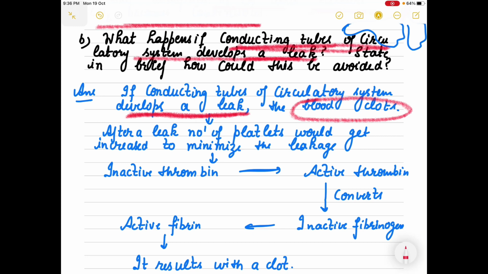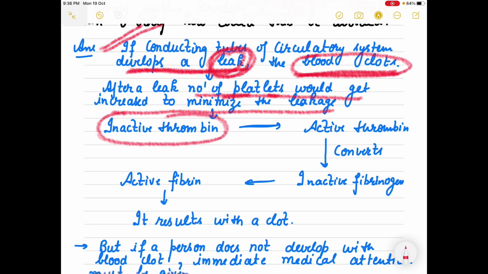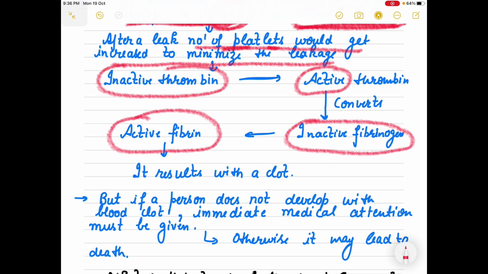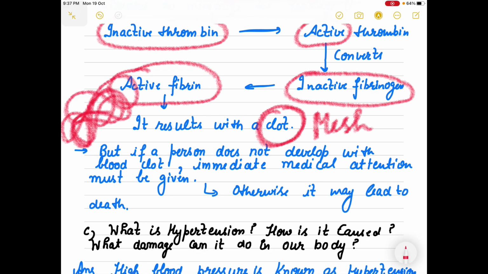So the first line is clear. The first answer we can give is that if the conducting tubes of the circulatory system develop a leak, the blood will clot. How will it clot? After a leak, the number of platelets will increase to minimize the leakage. Inactive thrombin, which was present, converts into active thrombin. Active thrombin converts the inactive fibrinogen into active fibrin. And finally, there will be a formation of a mesh-like structure, and this is called your clot.